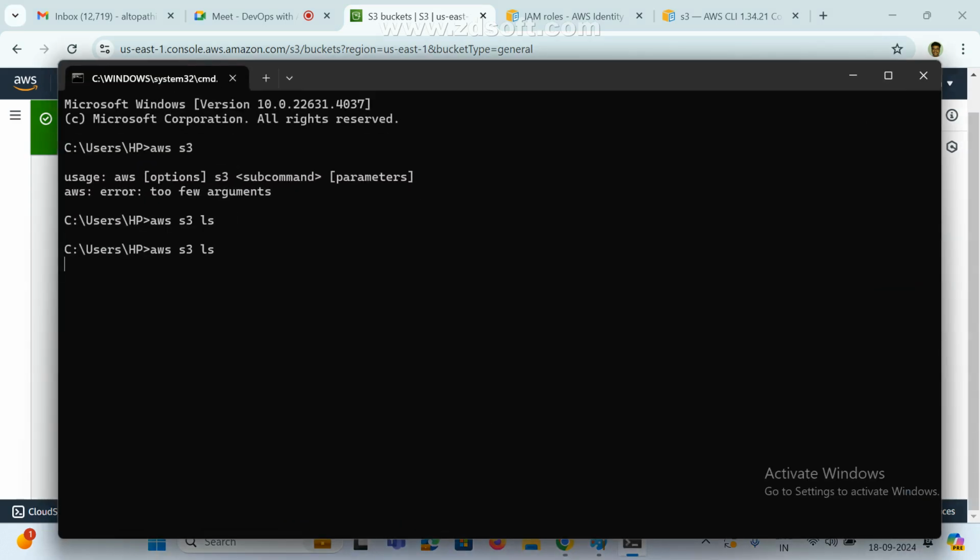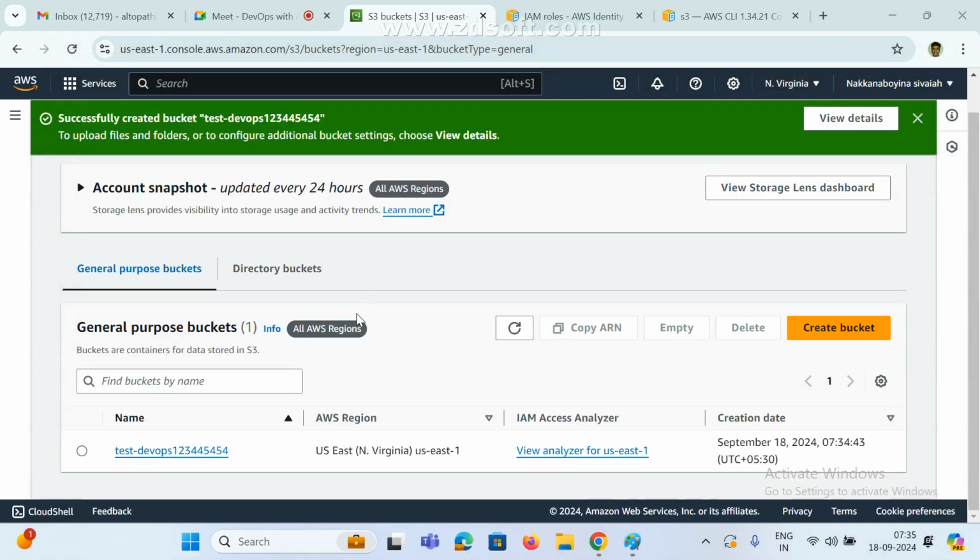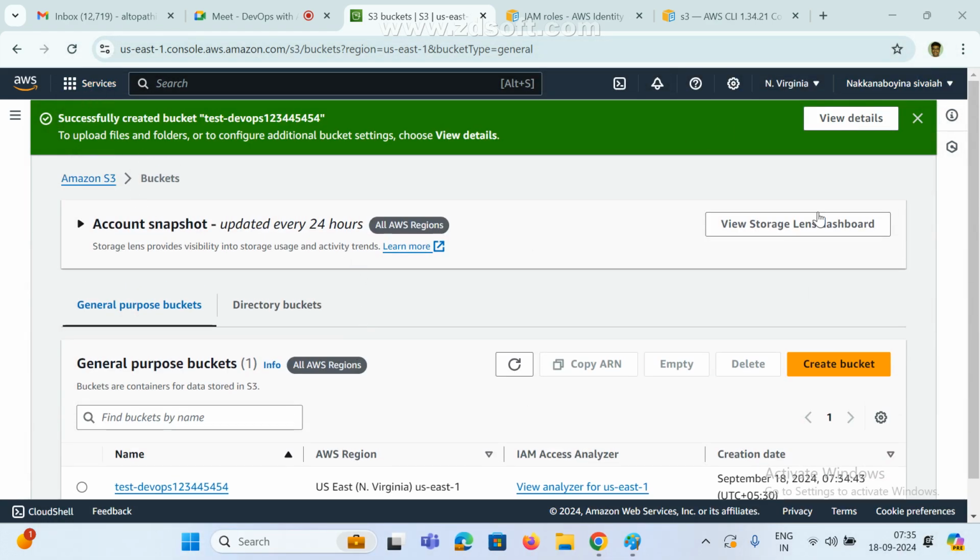So AWS S3. Which account did I configure? AWS configure. So I think I configured C80. This is a previous account. We need to configure it. I will show you later how to configure and all. So this is the AWS CLI. While creating S3, I will show you how these roles are assigned and how it will work.